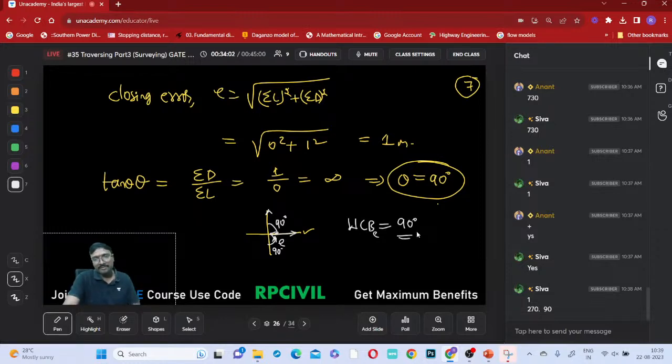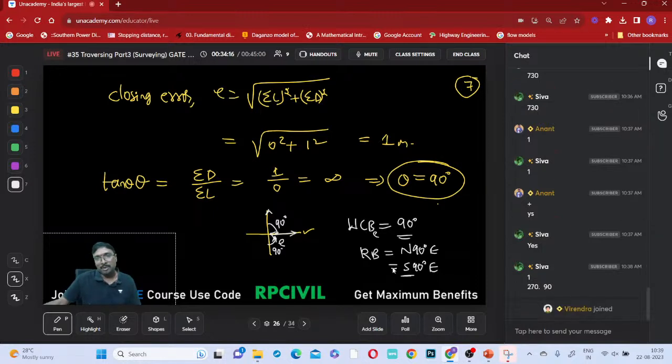Here in the question, which one is given? So what is the reduced bearing? The reduced bearing is north 90 degrees east, and also you can say south 90 degrees east. Both are correct. But the whole circle bearing is which one? The whole circle bearing is 90 degrees only, right?